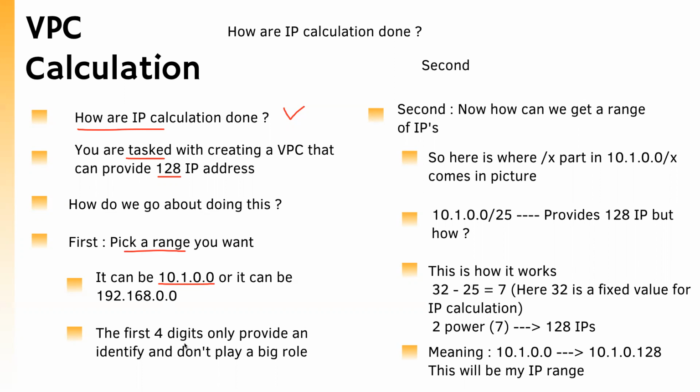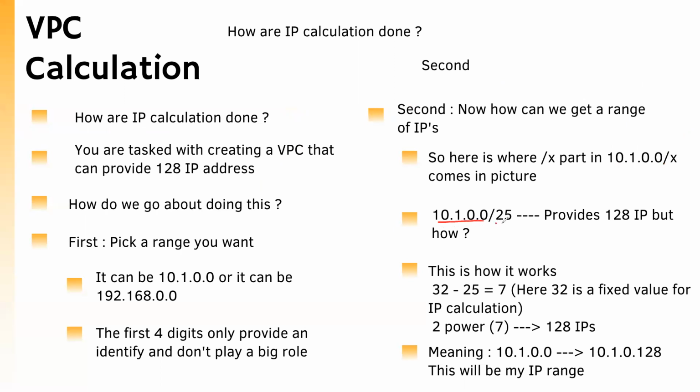Once you have decided on the first four numbers, the next step is to understand how the IP addresses are generated. In any IP address or VPC creation, we see this format followed by /x. This /x defines the number of IP addresses that will be created. Let us understand how it is done. Let's assume that you chose 10.1.0.0 as your VPC range. Now, what will X be? Please note this X should result in 128 IP address generation.